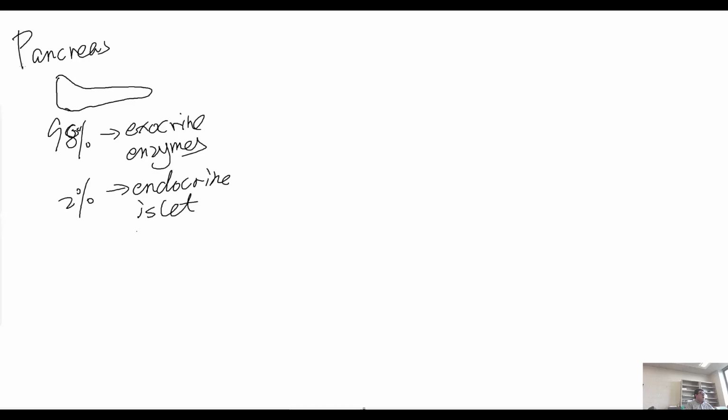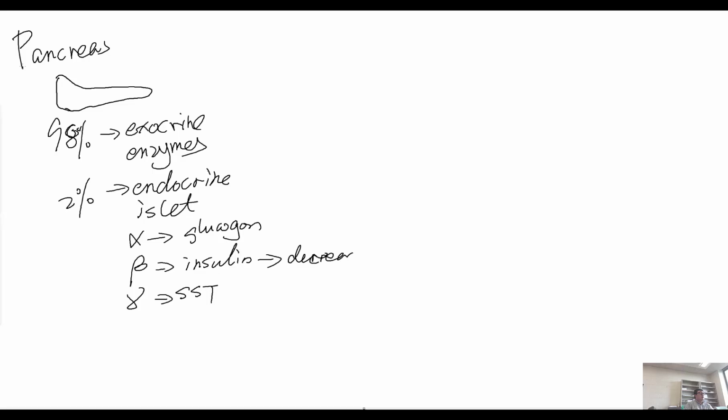Each islet produces several hormones. The alpha cell produces glucagon, the beta cell produces insulin, and the delta cell produces somatostatin. You have probably heard of insulin. What is the function of insulin? The function of insulin is to decrease blood glucose.